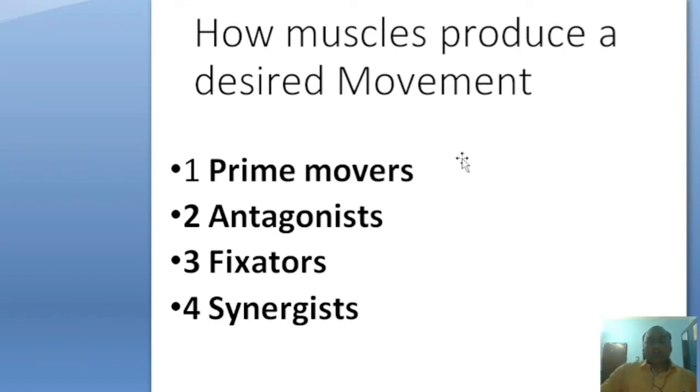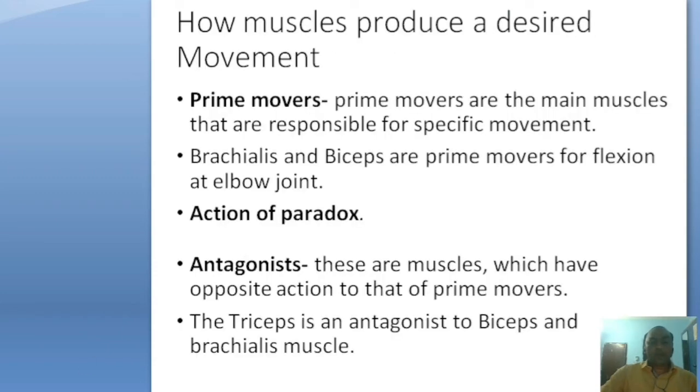Then we move forward to the next topic, how muscles produce a desired movement. In this category we include four types: prime movers, antagonists, fixators and synergists. Prime movers